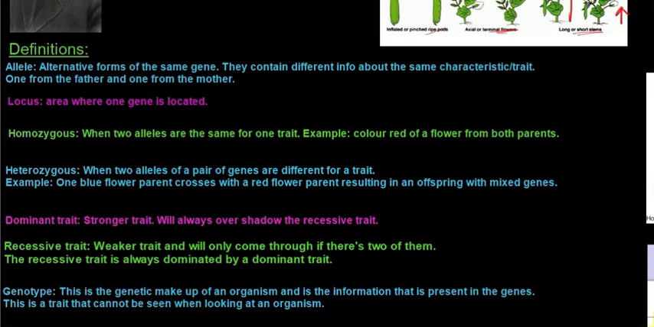I just want to run through these definitions, these terms that we'll be using throughout this chapter. They are quite important to know and understand the work. So the first one we'll look at is allele. What is an allele? It is an alternative form of the same gene. They contain different info about the same characteristic or trait. Usually you will get one from your father and one from your mother.